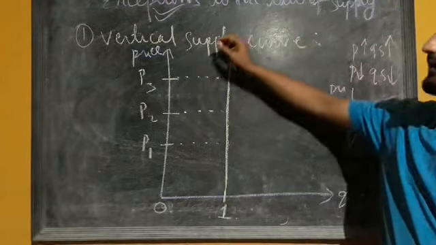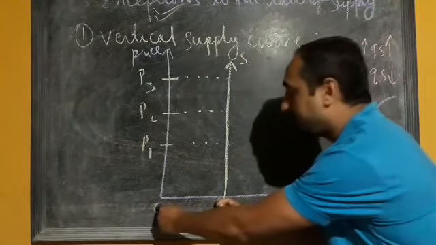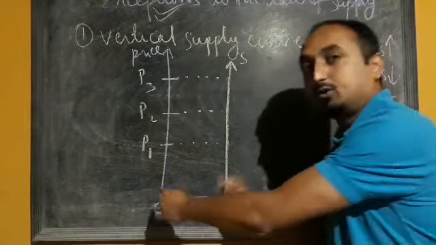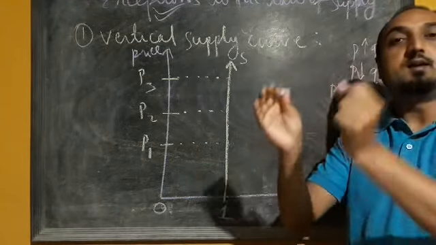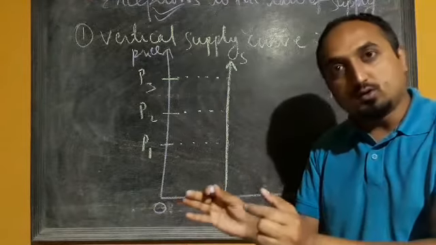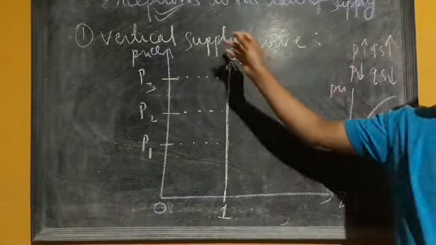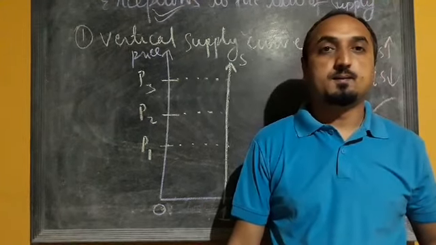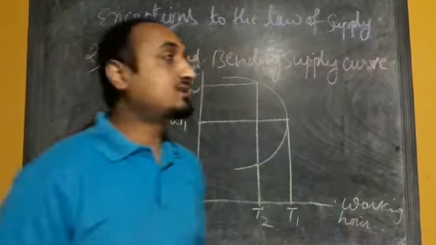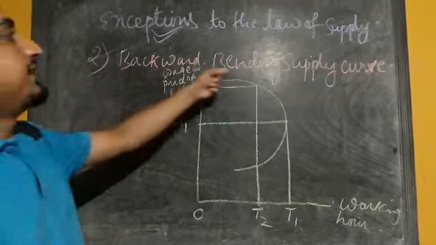So here in the case of vertical supply curve, the supply will remain fixed, whatever may be the quantity. If it is 1, then it will remain 1. If the quantity supply is fixed as 2, then it will remain 2. So that is also one of the exceptions to the law of supply. Second exception we have is the backward bending supply curve.